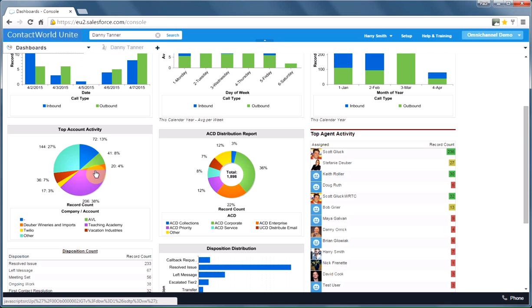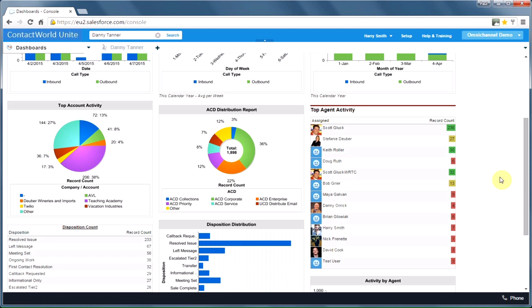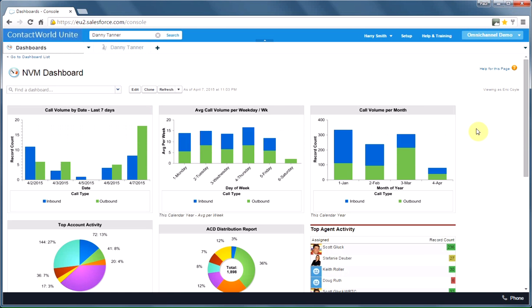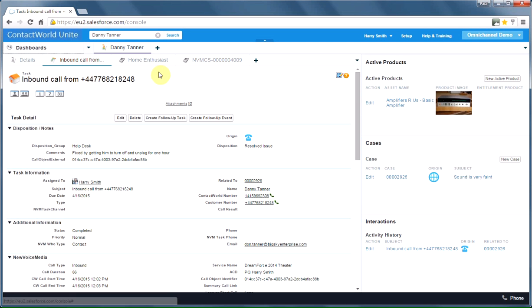So because those calls or emails are logged against whether they're accounts, leads, contacts, opportunities, cases, and so on, I can look at this and go, whoa, the Teaching Academy, 38% of our interactions took place with the Teaching Academy. And why is that? Because the Teaching Academy, well, they're not a very high spending client, so our cost to serve is going to be way out of whack here. Maybe I need to find out why. I can also look at which of our agents have the highest levels of activity. Let's go back to Danny again though, because there's a little more we can do than that.